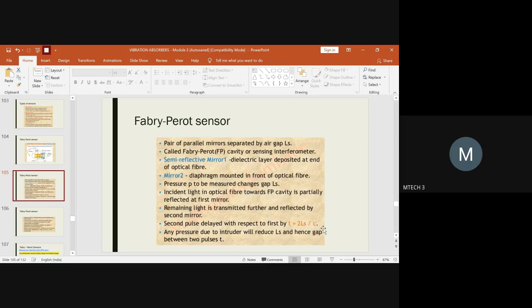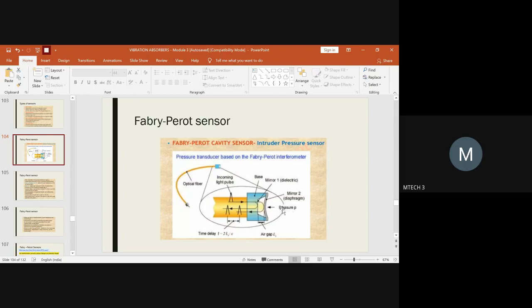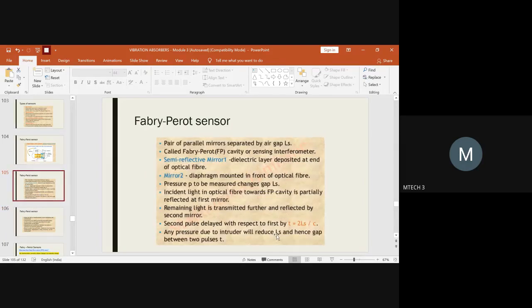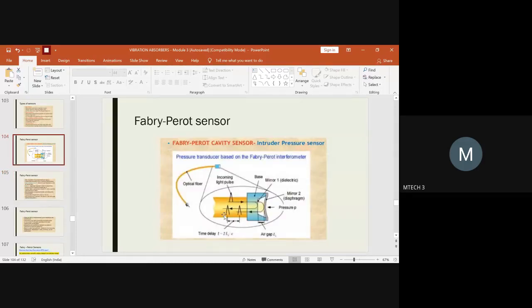So this is for the second pulse. What is the time required? Any variation in the pressure will reduce the value of LS. So LS could be higher or lesser depending upon the pressure which has been applied over here. Based on that, you will get the variation in the pressure, and hence the gap between the pulses also gets varied, and hence the time required for the 50% of the light rays to come also can vary.